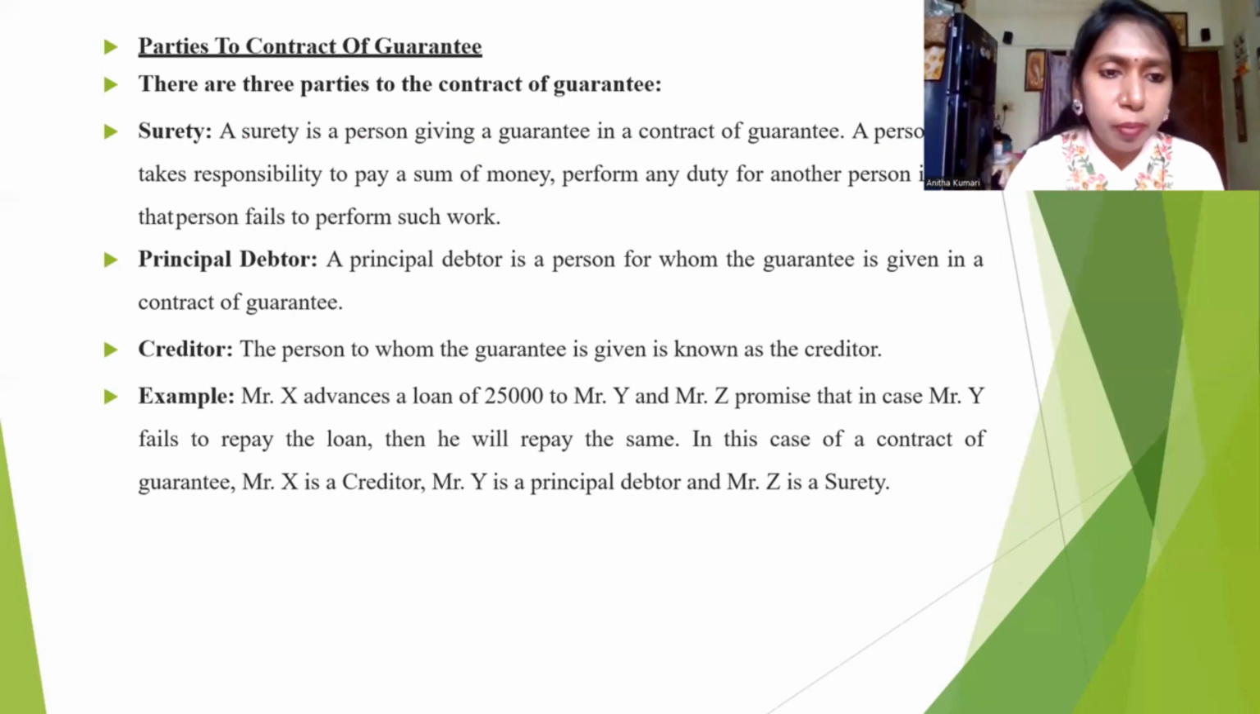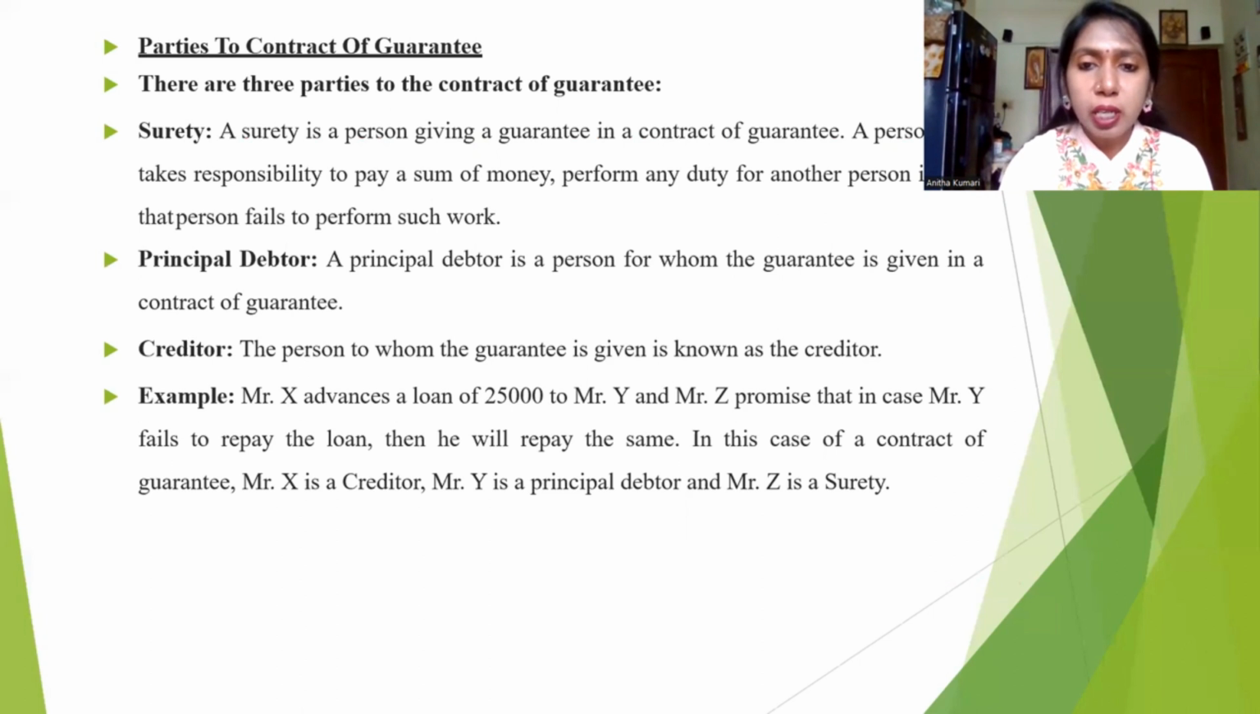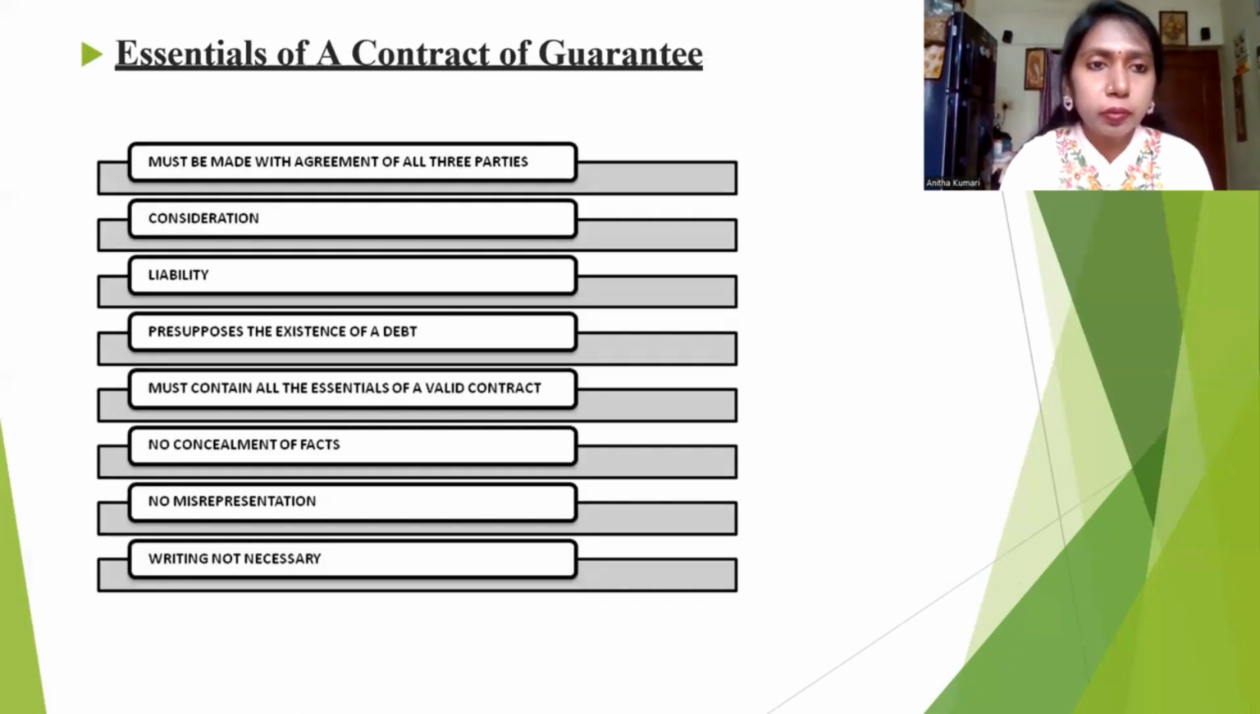Here I have also given an example. X advanced a loan of 25,000 to Y, and Mr. Z promised that in case Mr. Y failed to repay the loan, he will repay the same. In this contract of guarantee, X is the creditor, Y is the principal debtor, and Z is the surety. Essentials of a contract of guarantee.